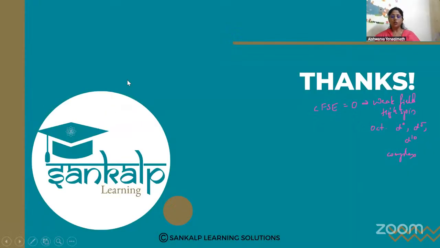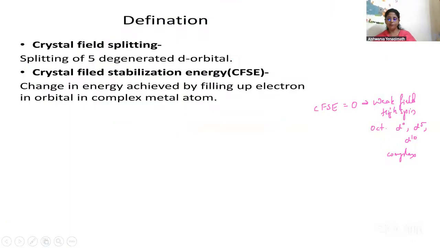Here we were talking about the factors which determine the splitting energy. What are the factors? Generally we say the higher the ionic charge on the central metal atom, the greater is the crystal field splitting energy, denoted like this.